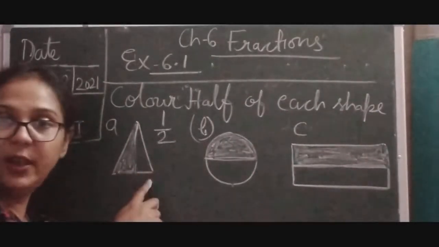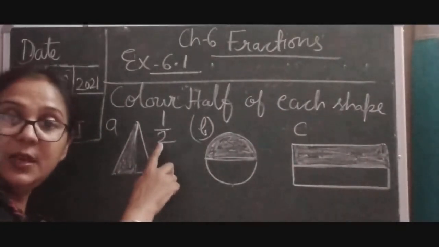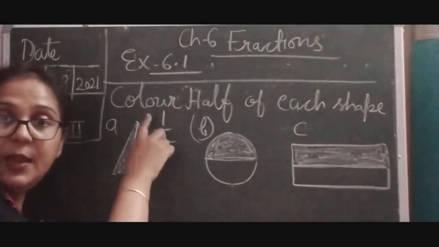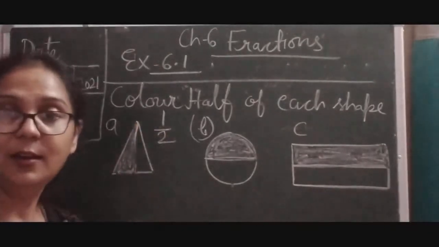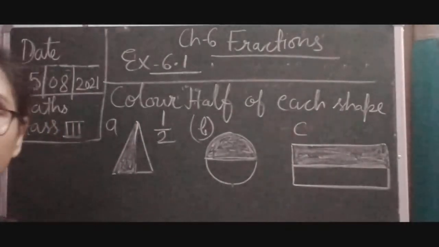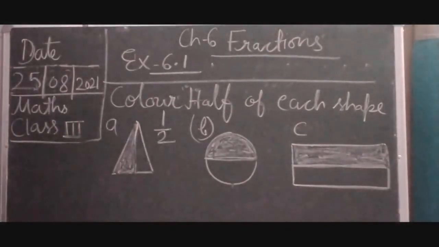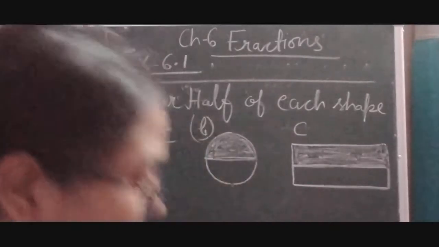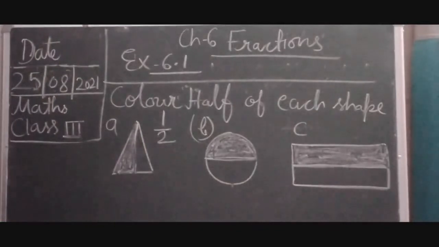Okay children, it means two halves are there। How many halves are there? कितने हाफ्स हैं? 2 हैं। तो 2 we will write, it means इतने हाफ का आपने एक पार्ट को कलर कर दिया, ठीक है। तो this is how we can understand it। So completed, this is exercise 6.1। So completed, इसको कंप्लीट कर लीजिए। उसके बाद हम लोग नेक्स्ट नंबर पे चलेंगे।